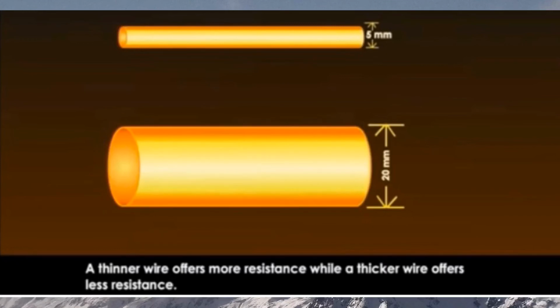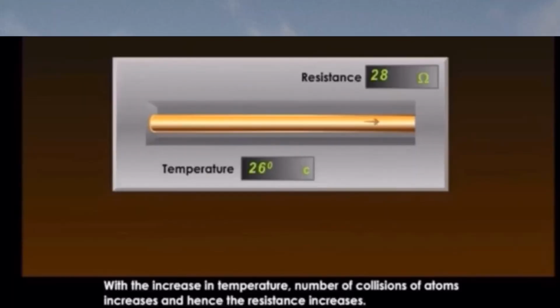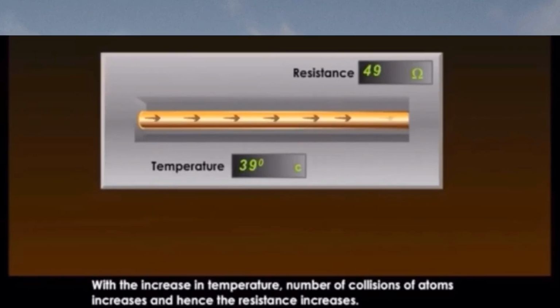Fourth one is temperature. If the temperature of the wire increases, the positive ions will vibrate violently. As a result, the number of collisions increases and hence the resistance of the wire increases. It means that resistance of the wire increases with the increase in the temperature.